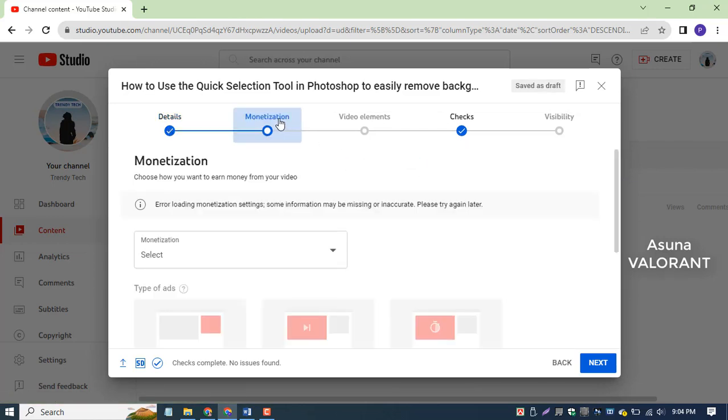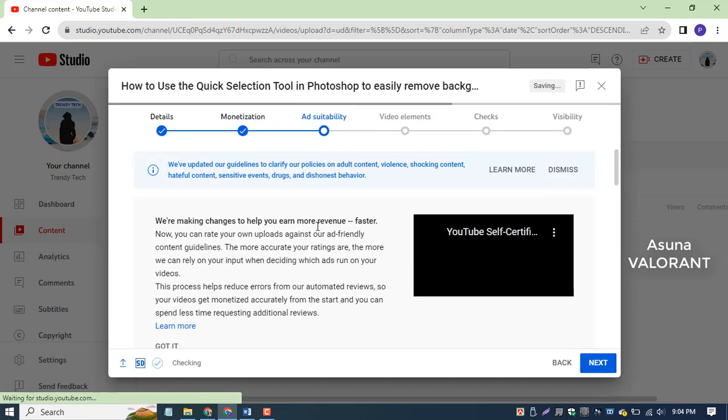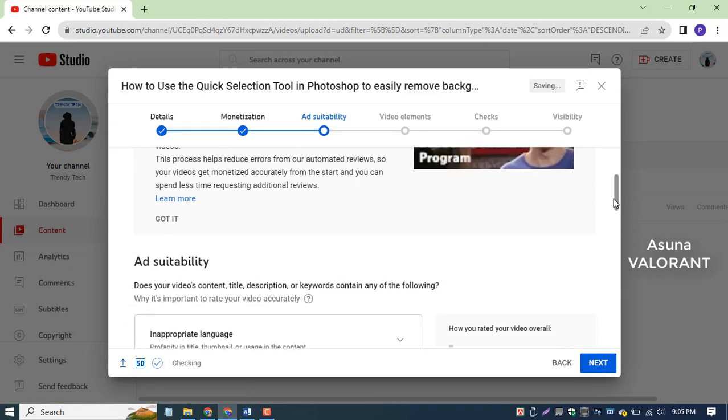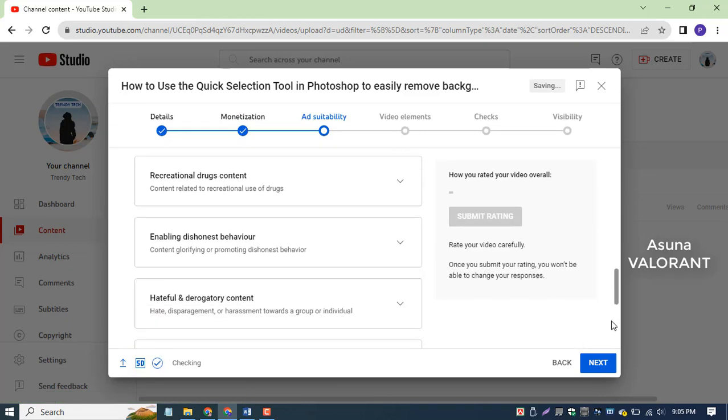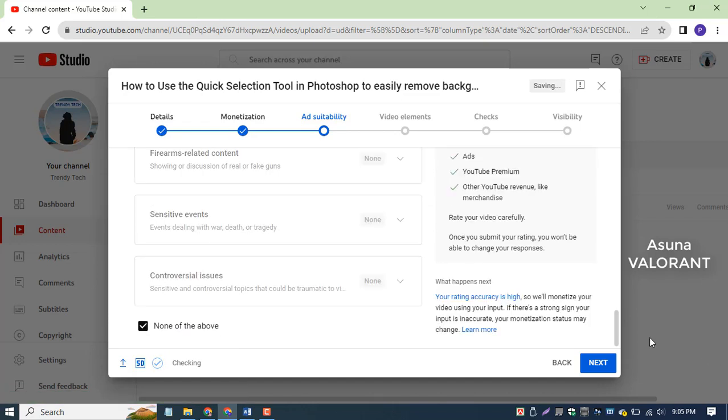Press Next. Press the Next monetization option. Choose how you want to earn money. Then tap on or off. Then press Next and click none of the above. Then tap Submit Rating.